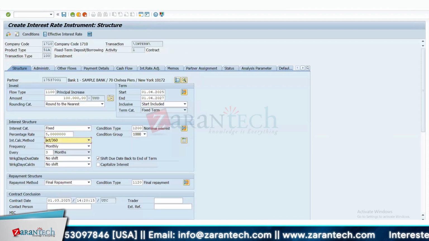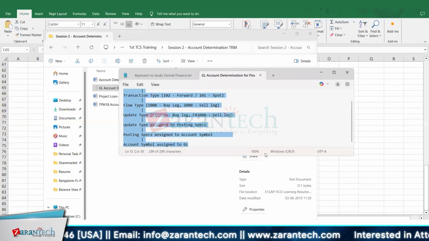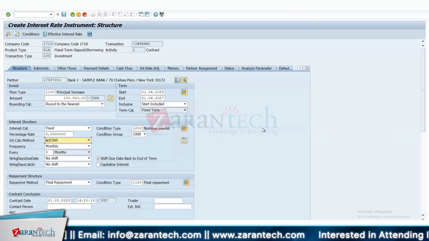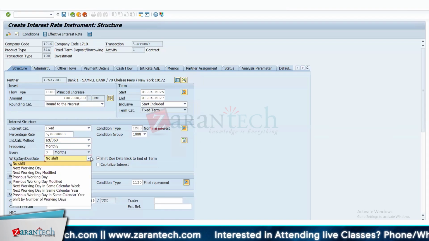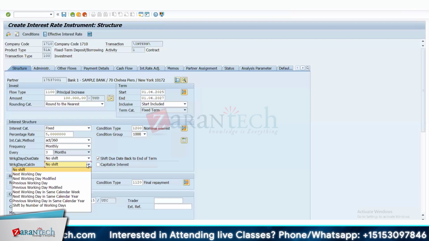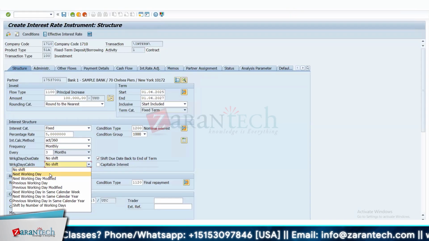So whether to go with 360 or 365 days, there will be a calendar. How to calculate the interest, which are the bank holidays, which are the business operating days. It will take only those days to calculate the interest. That's true. For example, if your last day is coming on a particular holiday, you can just skip that and make it the next day for your calculation. So there can be other conditions also, right?